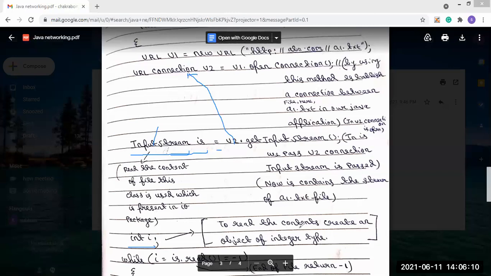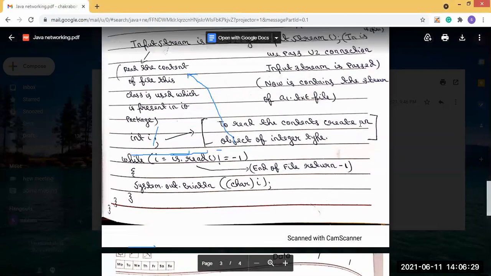This is used to read the contents, to create an object of the integer type. That means if there is any content present, we want to read that. We will read the content one by one. So that's why we used while i equal to is.read() not equal to -1.